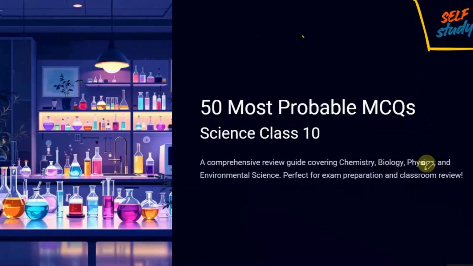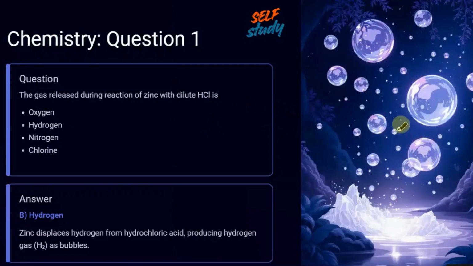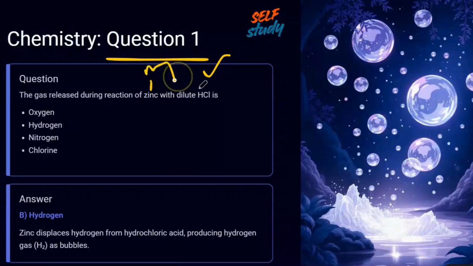Next, we will start this session with chemistry. Question 1 in chemistry: the gas released during the reaction of zinc with dilute HCl is? Zinc is a metal, HCl is an acid. Metal reacts with acid to produce salt plus hydrogen gas, right? So hydrogen gas is the correct answer here.